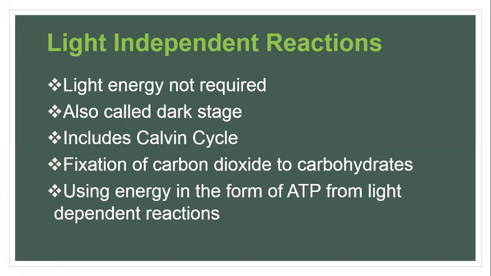then next is, sorry, light independent reactions. Obviously it is the opposite of light dependent reaction. It means these reactions are independent of light. It means light energy is not required, right? And that's why these light independent reactions are generally called the dark stage as well, because light is not required.